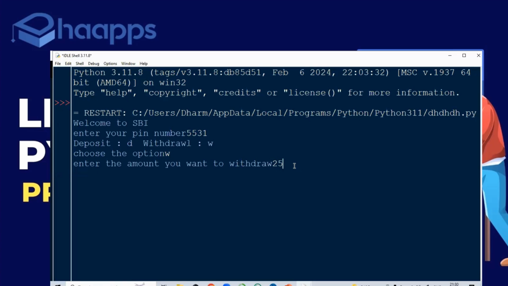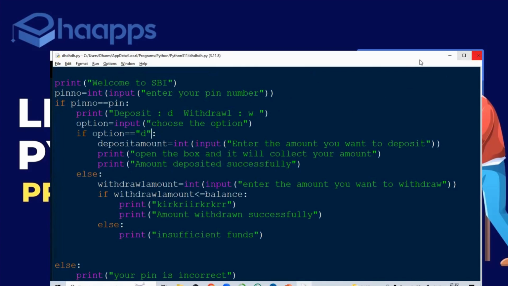I want to withdraw 25,000. 5,000 EMI we have, no. We have to keep that amount. So that sound will come and you get withdrawn successfully. Okay, right. Fine. You understood how this conditional statement will be helpful. Conditional statements, how it is going to help.